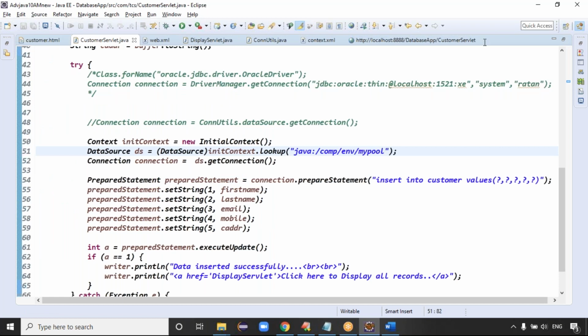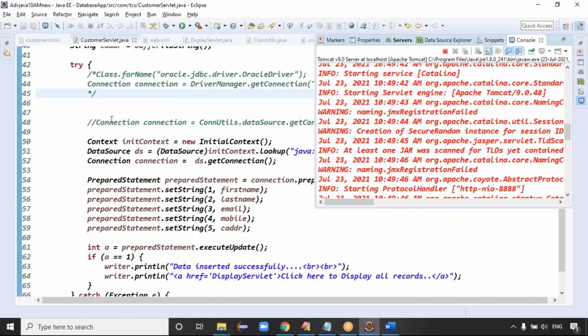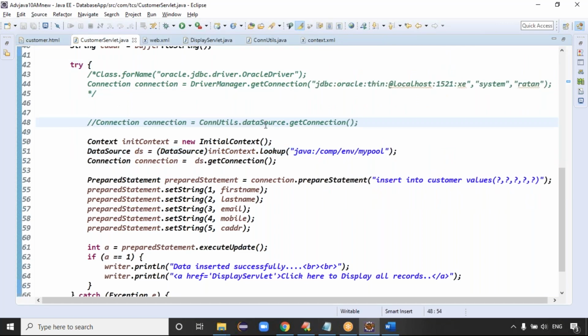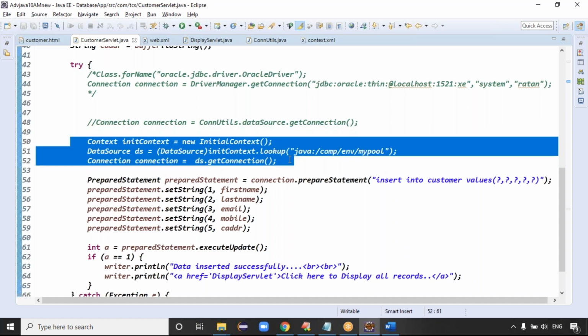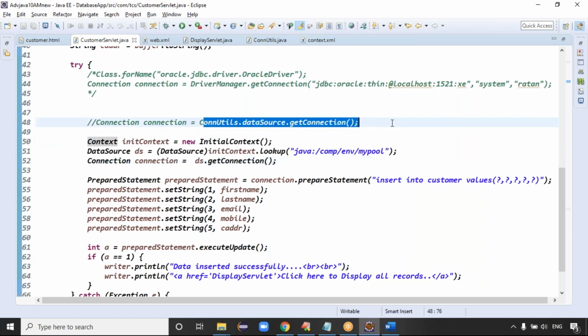Exactly. In total there are three ways to maintain the connection, guys. One is directly writing the connection, Class.forName and all. The second way is getting a connection from connection utils, direct third-party connection pooling. This is server side connection pooling, right? Out of the three approaches, the first approach is not recommended, and the last approach, server side connection pooling, is also not recommended, guys. The third-party vendor connection pooling is recommended because someone else maintains the connection, and you just get the connections and use them, right?